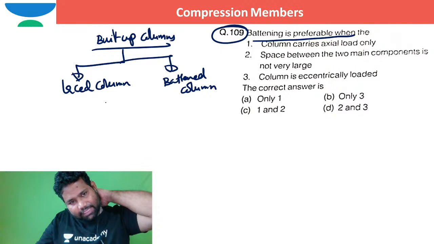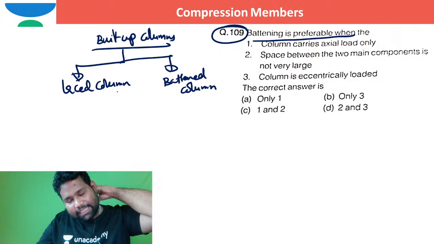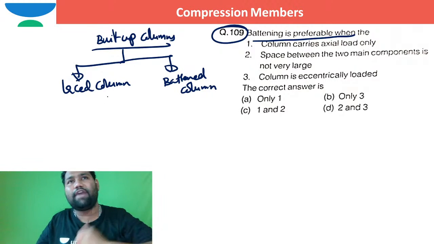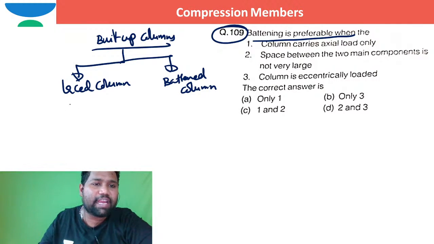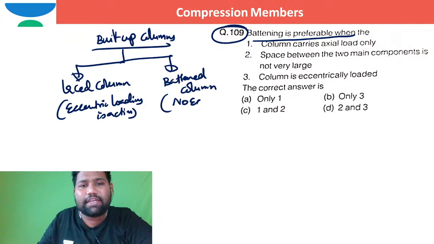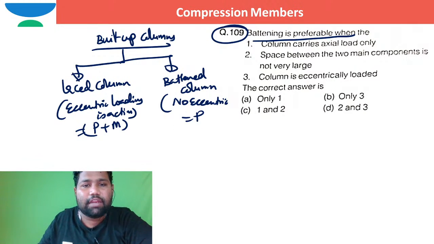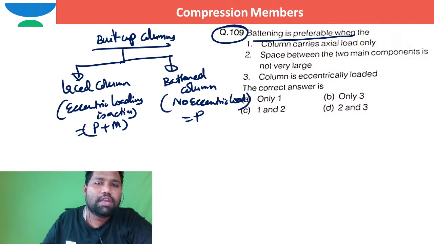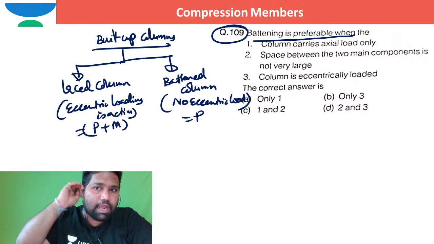When can you go for lacing as the tying system? When eccentric loading is acting, I can go for this laced system. Here eccentric loading means axial load plus moment. When no eccentric load is acting, only axial load, then I can use this battened column, right?